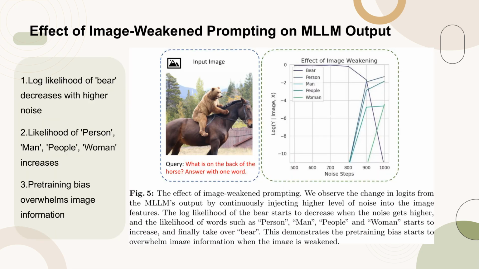Figure 5 illustrates the impact of image weakened prompting on the output of a multimodal large language model, MLLM. As noise is progressively added to the image features, the log likelihood of the word bear begins to decline. Simultaneously, the likelihood of words like person, man, people, and woman starts to rise, eventually surpassing that of bear. This shift demonstrates how the model's pre-training bias begins to dominate over the image information when the image is weakened by noise. This phenomenon effectively highlights the potential biases inherent in the MLLM's pre-training process.